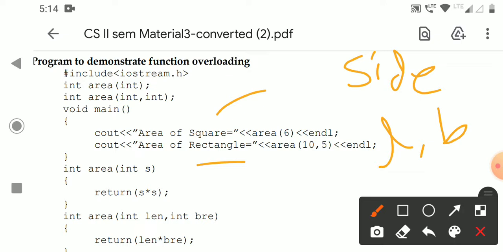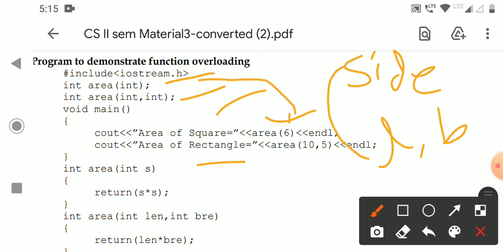So the functionality is the same, to find the area. That's why I am taking the 2 area functions. The first function will take only one integer value, the second function will take 2 integer values, that is the function prototype. Next, void main, I am directly writing area of square is equal to area of 6. I am directly calling the function. What is the argument? 6. So 6 is passed to this one.